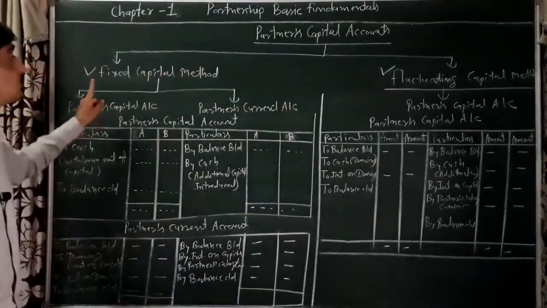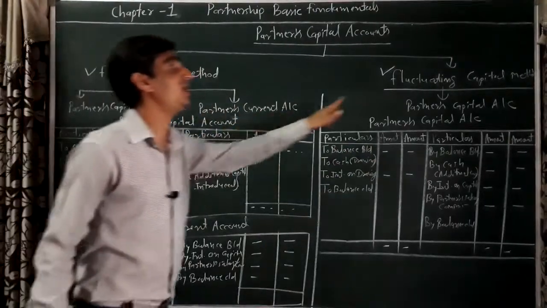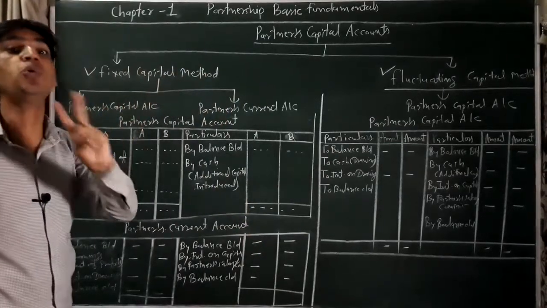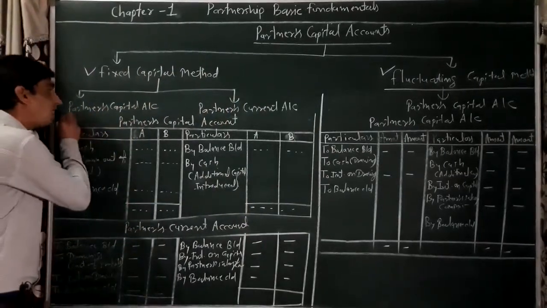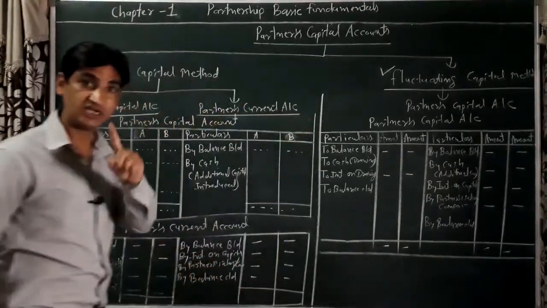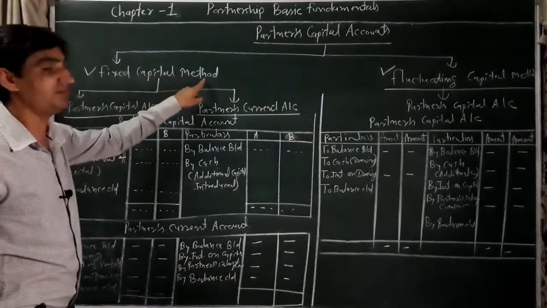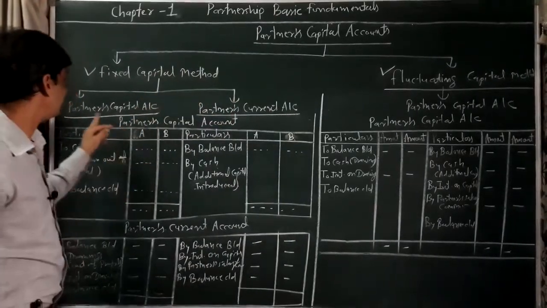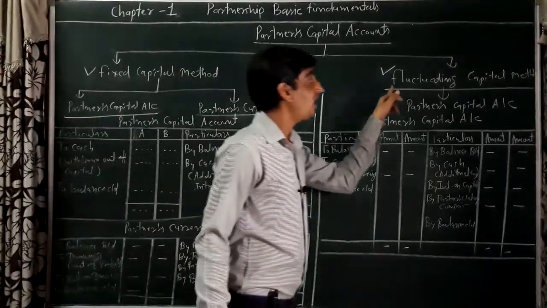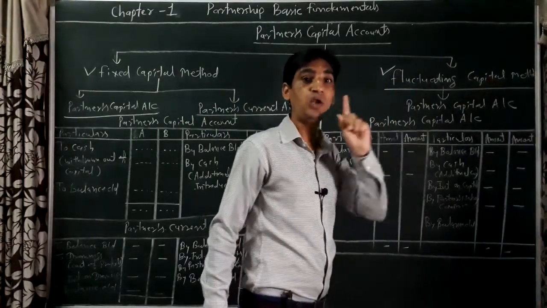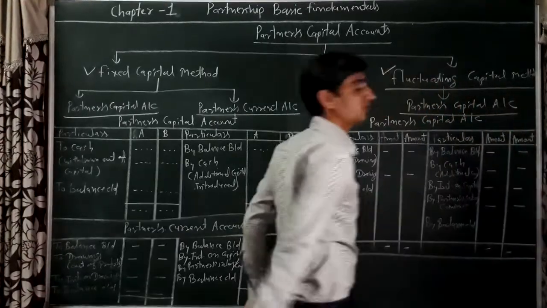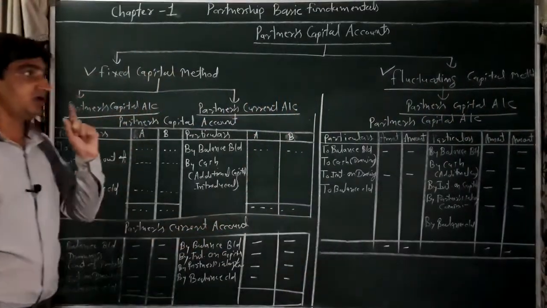Is it clear? The second difference between the fixed capital method and the fluctuating capital method is that under the fixed capital method, two accounts are prepared: the partners' capital account and the partners' current account. While under the fluctuating capital method only one account is prepared, that is the partners' capital account. Is it clear?